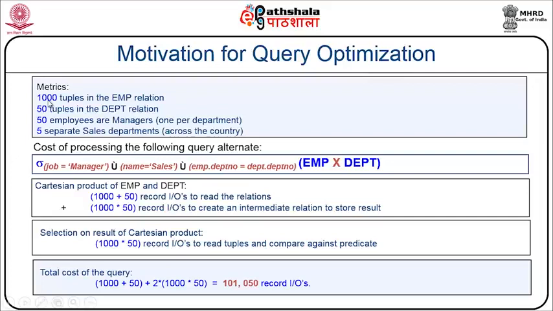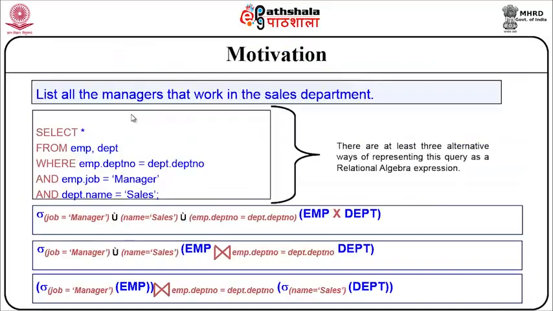So, that means I have 1000 tuples in employee relation and 50 tuples in department relation. Let me go back to my first relational algebra expression, where I may have to do the Cartesian product between employee and department, from where I am to search these predicates.